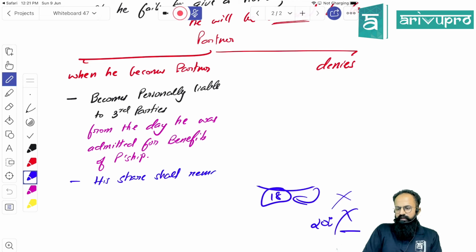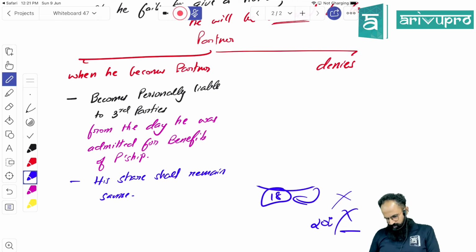Till today I was getting 20%, going forward also it will be 20% only. It's clear?